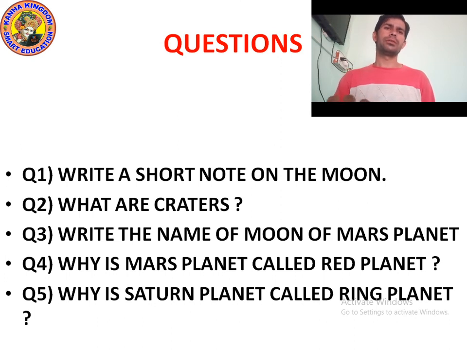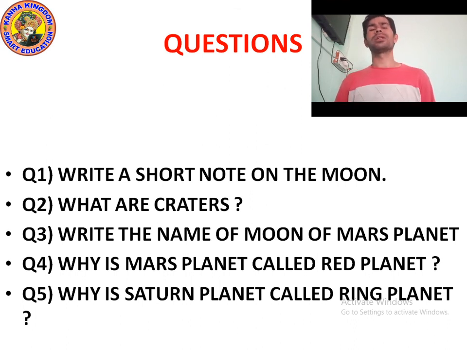Question number 3 is write the names of the moons of Mars. Which are the moons of Mars? There are two moons of Mars, Phobos and Deimos. And on Saturn, there are many moons present, more than 51.